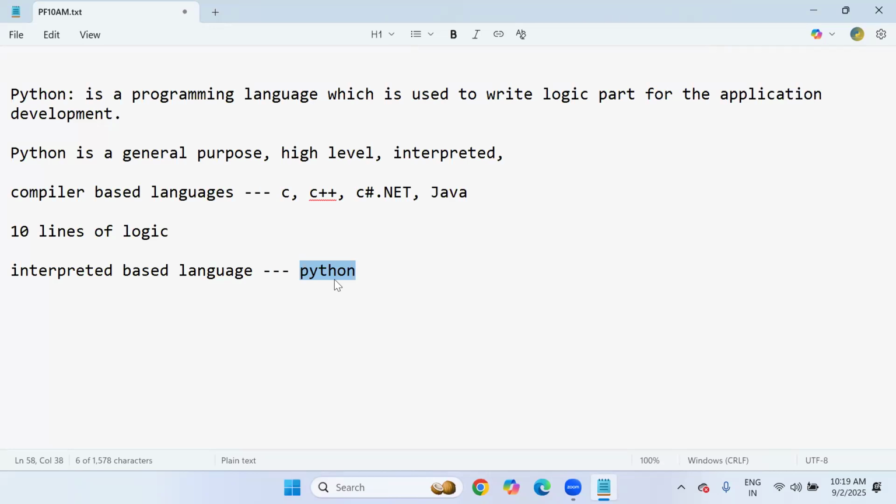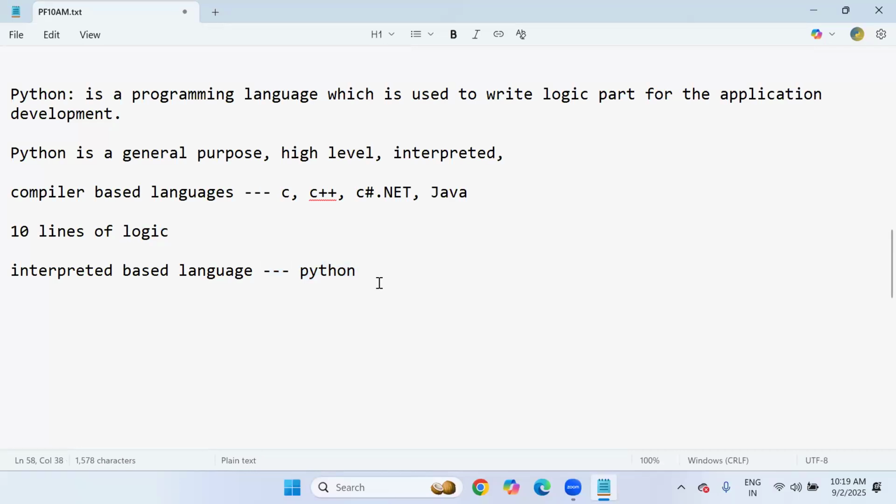Only one line error it will show. So that's what in Python language, whenever you are executing the code, you will never see multiple errors, only one error at once, because the code is checked and executed line by line. That's why we say it is an interpreted language.